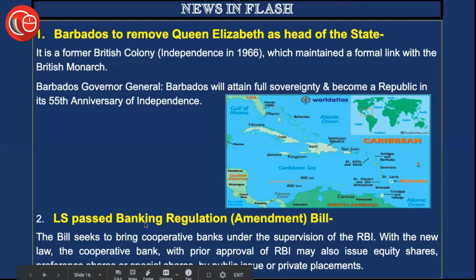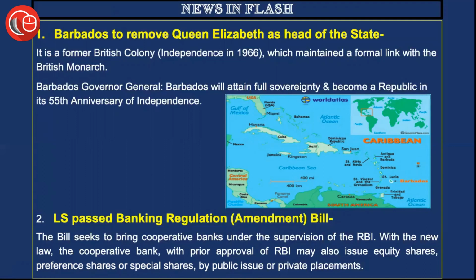Secondly, Lok Sabha passed the Banking Regulation Amendment Bill. The bill seeks to bring cooperative banks under the supervision of RBI. Since, in the wake of the economic stress that the entire country is facing, the cooperative sector also needs a lot of support, this Banking Regulation Amendment Bill will bring the cooperative banks under the supervision of the Reserve Bank of India.